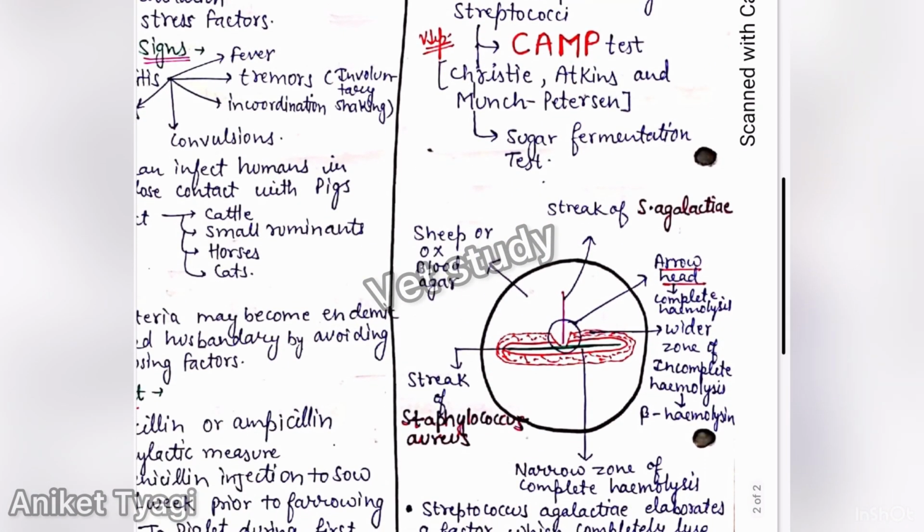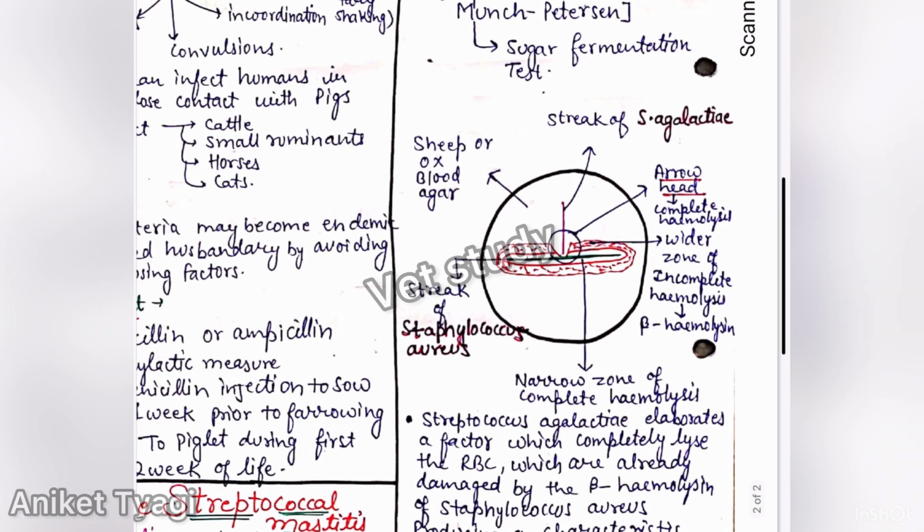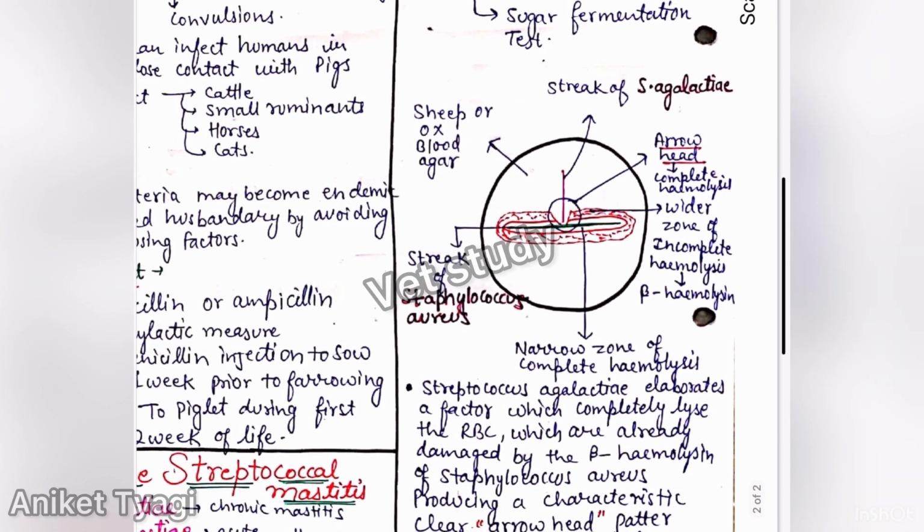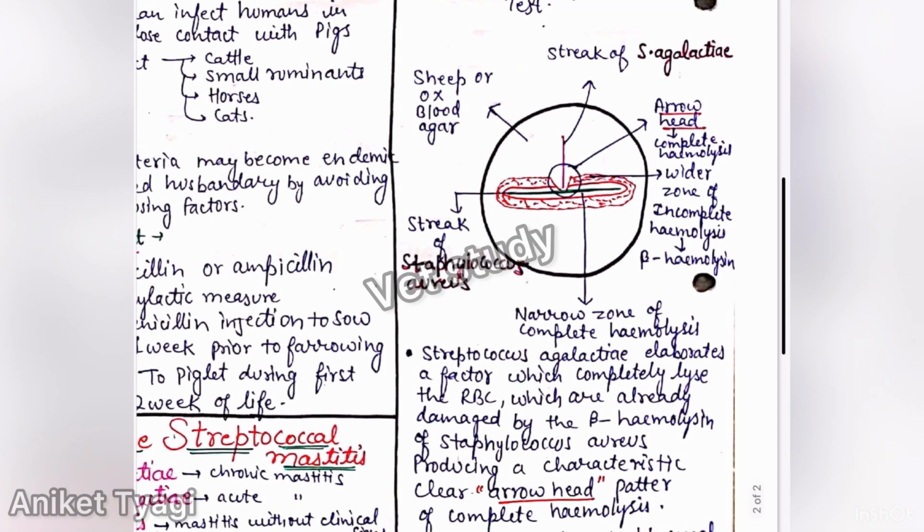What is the CAMP test actually? This CAMP test is very important. Remember this CAMP test. In the CAMP test, what we do, we basically want to know about Streptococcus agalactiae. And we make a streak of Streptococcus agalactiae vertically, and horizontally we make a streak of Staphylococcus aureus.